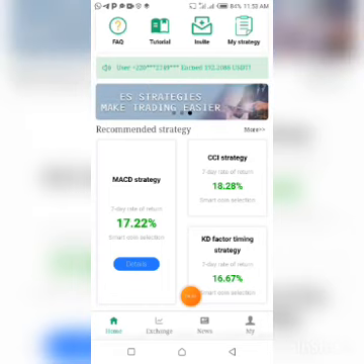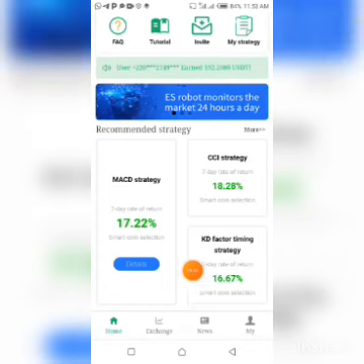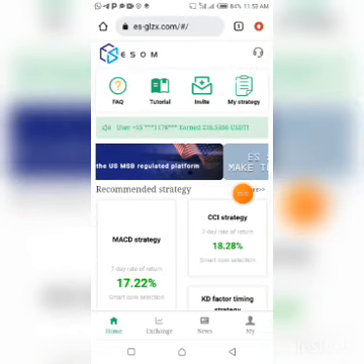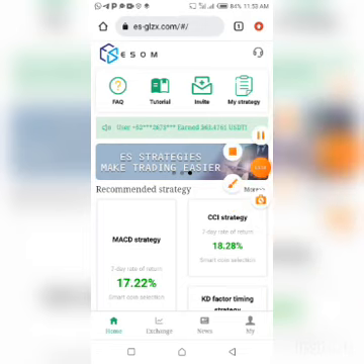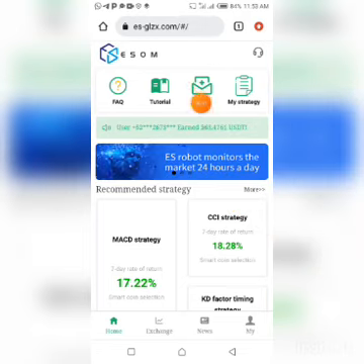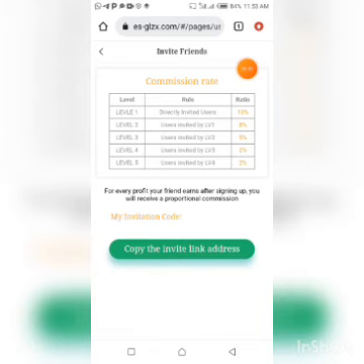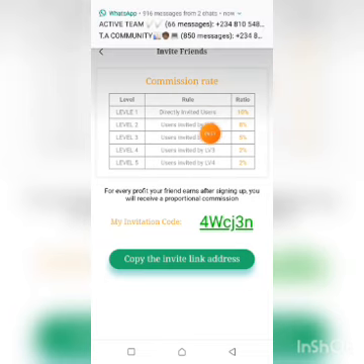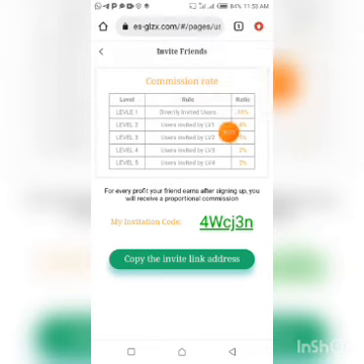So now, guys, when you refer your friends to this platform, you also make money. Tap on the invite. If you look at this, there are 5 team levels of invitations here. Level 1, direct invited users, 10%; level 2, users invited by level 1, 8%. For level 1 you're earning 10% of their deposit amount.